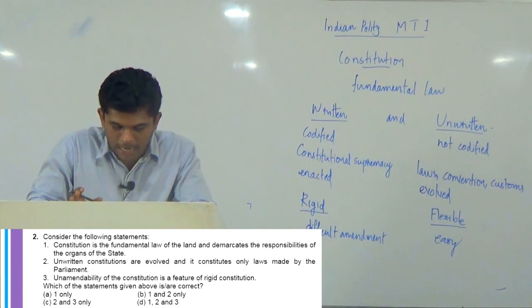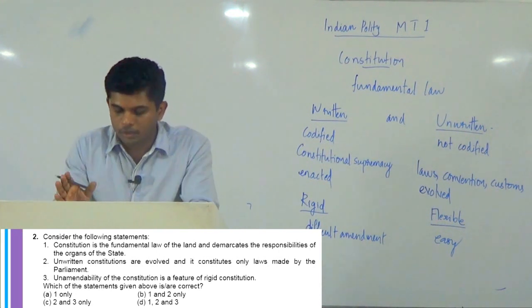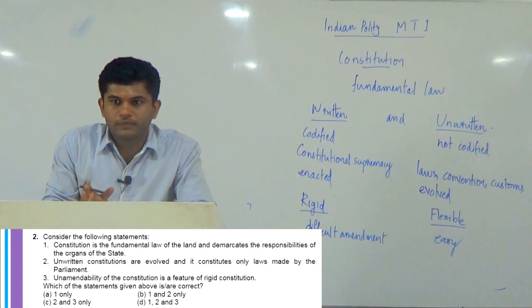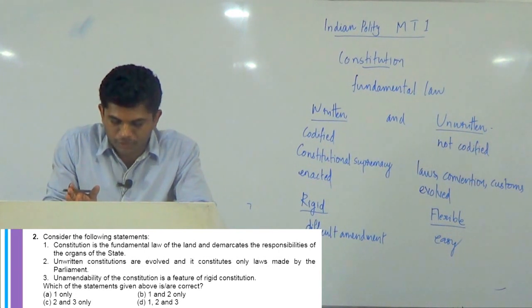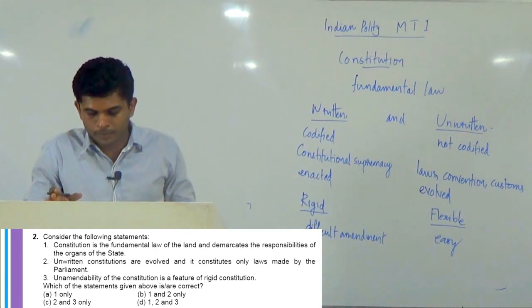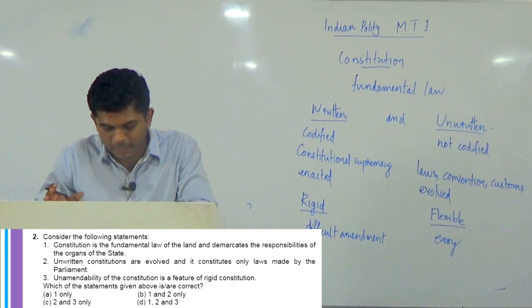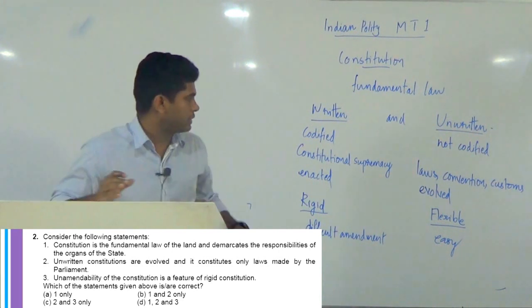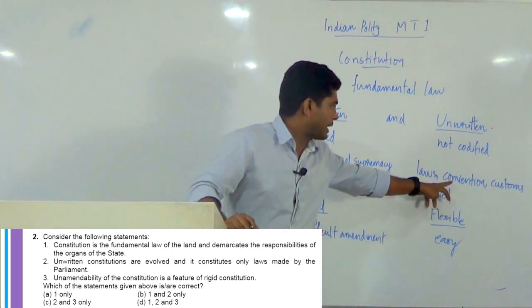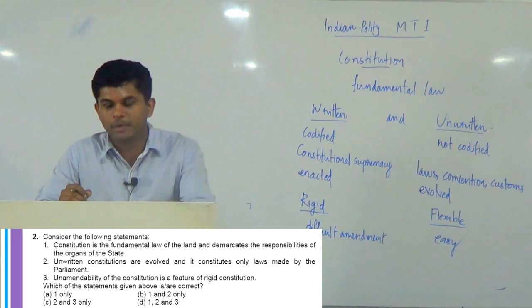The second statement is: unwritten constitutions are evolved constitutions and it constitutes only laws made by the representative body called parliament. That statement is wrong. The first part of the statement is correct, that unwritten constitutions are evolved constitutions. But the second part is wrong, which says that the unwritten constitution constitutes only laws made by parliament. We already discussed that it has laws made by the parliament, and similarly conventions and customs are all part of the unwritten constitution.